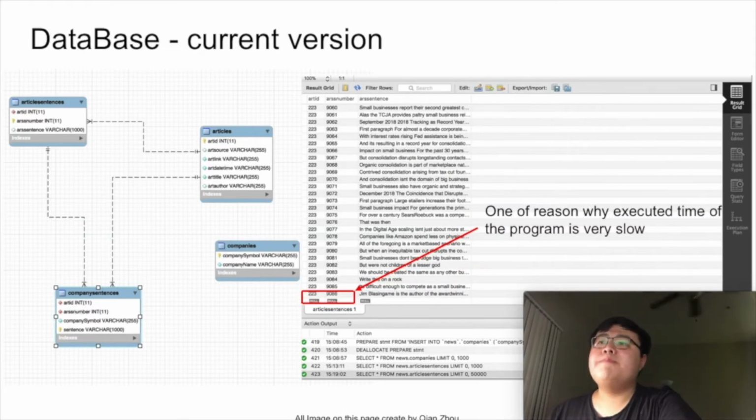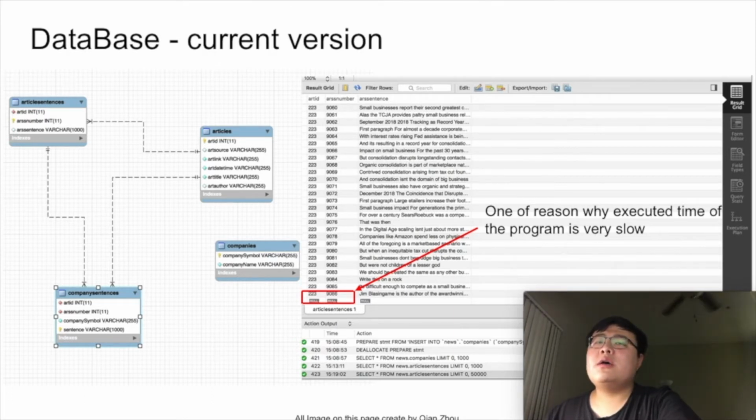Okay, after we connect with stock hashing, we get more requirements. We need to separate each article in each news into sentences, and match. So because of this, we create two brand new entities. The article sentence table is used to store all of the sentences from the news. And the company sentence table is very similar with the company and news table in the last version.